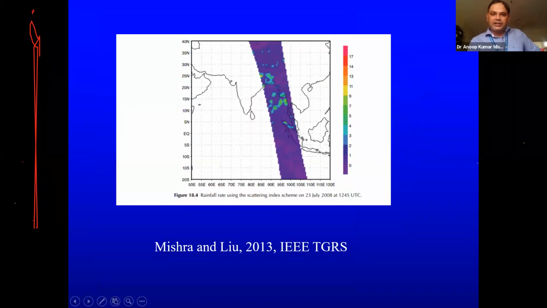Then this is rainfall again from that TRMM, and we produced a scattering index from that one. The scattering index was derived from the higher frequency channels, and that scattering index was used to detect rainfall. We had ground-based rain gauge stations, and we calibrated our rain index with them, and based on that we formulated an equation, and that equation was used to estimate rainfall.